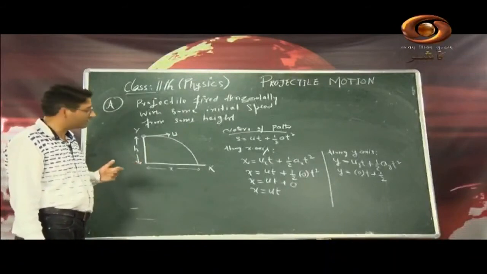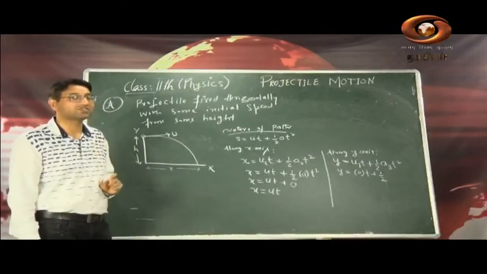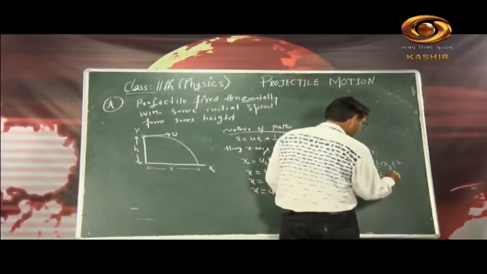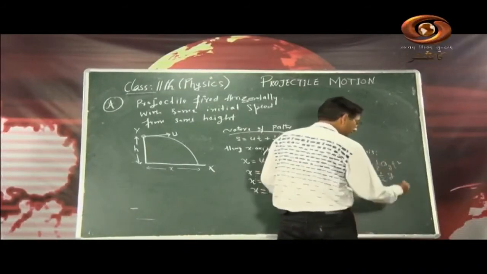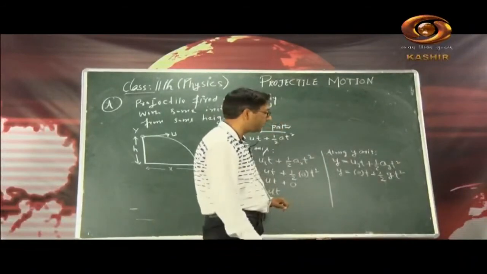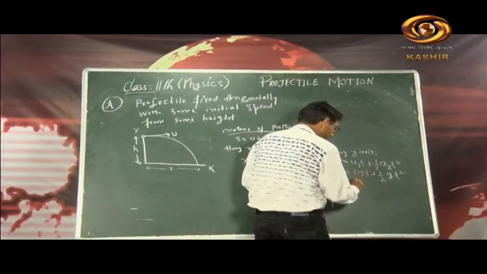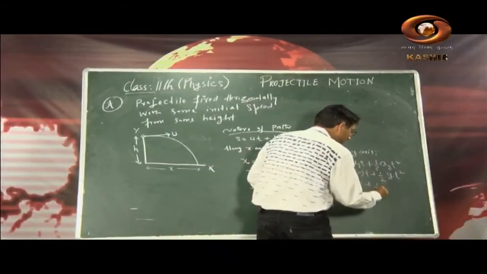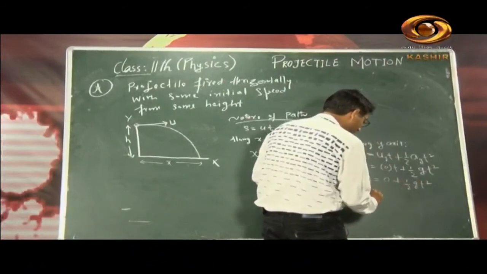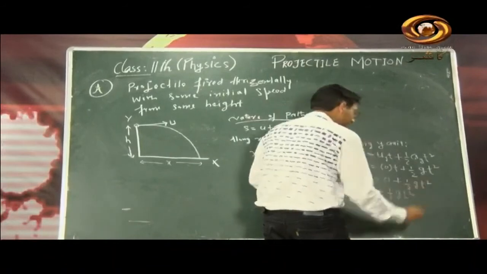So gravity is taken into consideration, so it is accelerated with acceleration g, that's the acceleration due to gravity on the surface of the earth. So that's half of g, t square, so this is 0 plus half of gt square. Now look here, this whole factor becomes 0, remember it. So y is equal to half of gt square.